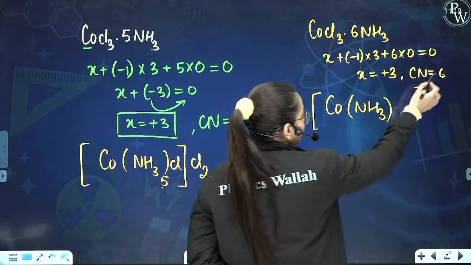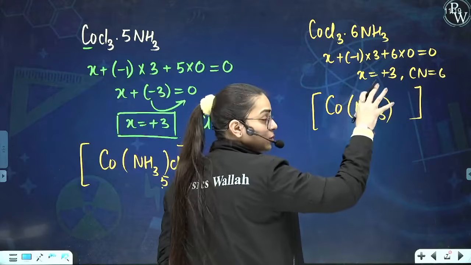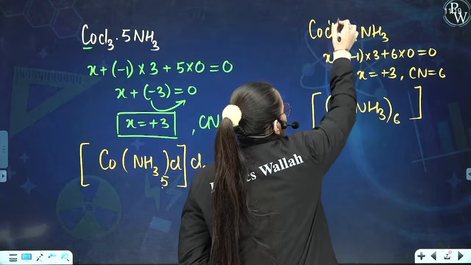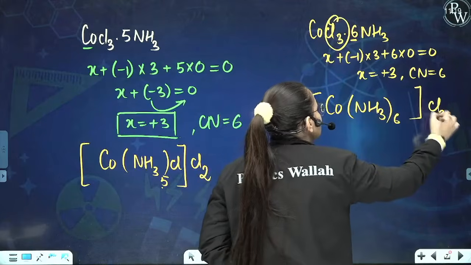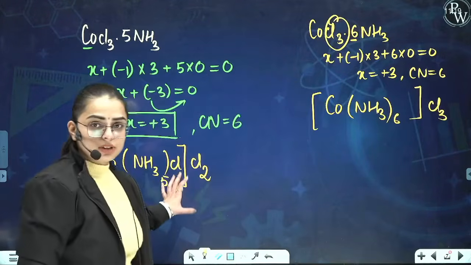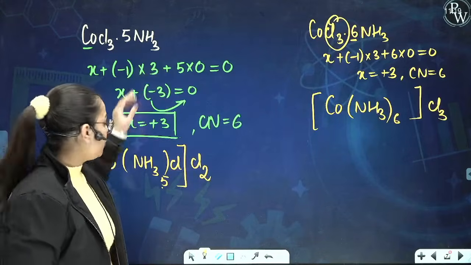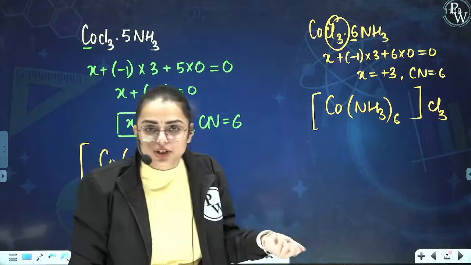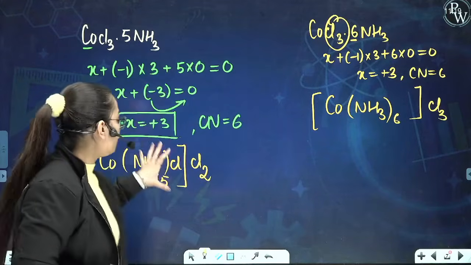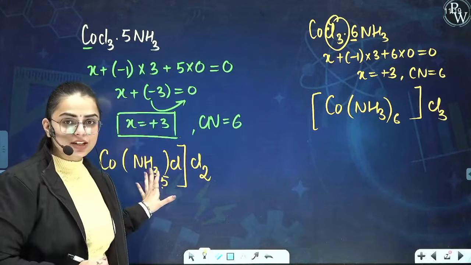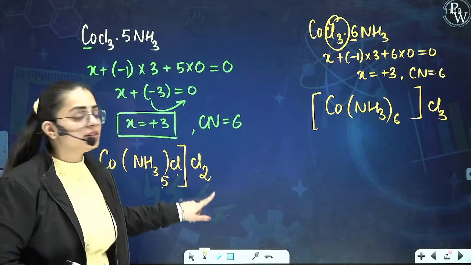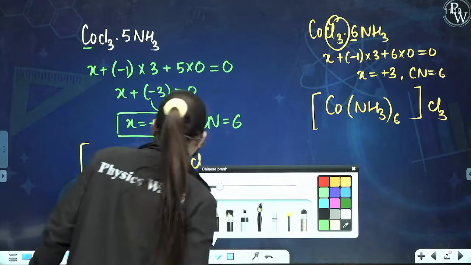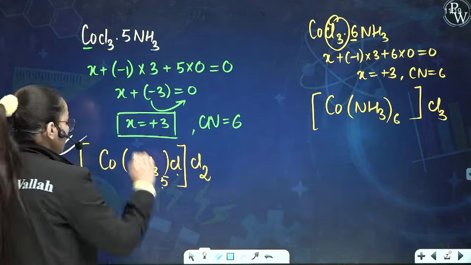Now we know the coordination number should be 6, which means 6 ligands should be present. Over here 6 are there, so this 6 is full. So these 3 Cl are left, and they will come out as the ionizable ions. But in this particular case, we have 5 NH3, and we require 6 ligands to make coordination number 6. So if the space is occupied by 5 NH3, then 1 Cl will come inside and the remaining 2 Cl will go outside. So this is the formula of the compound being formed.